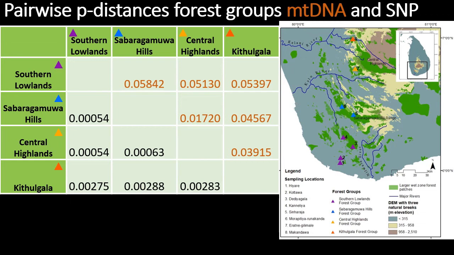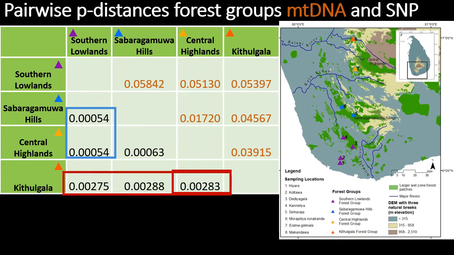For the SNP dataset, we see the highest p distance is between the Central Highlands and Kitulgala, and the lowest is between the Southern Lowlands and Sabaragamuwa Hills and Central Highlands. We also see the trend seen in the phylogeny, where we see p distances with comparisons including Kitulgala having relatively higher p distances than other forest group comparisons.